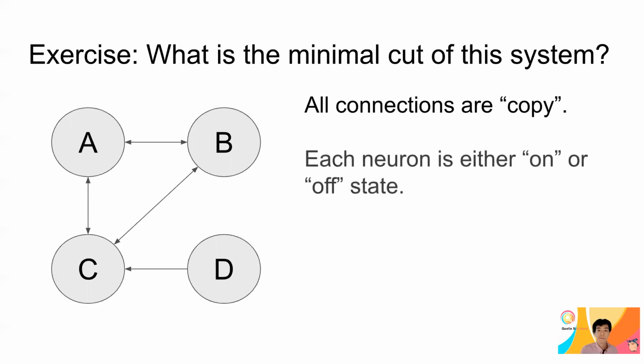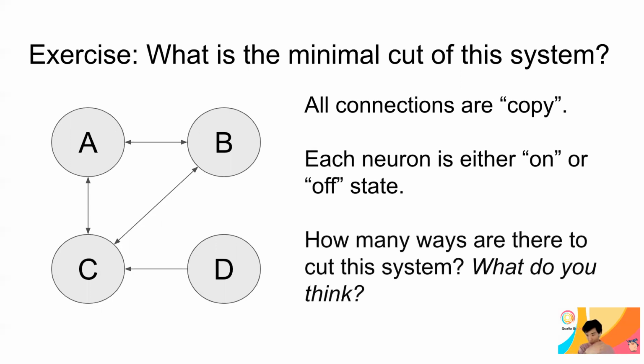And each neuron can take either an on state or an off state, black or white. It's worth emphasizing that it is not in a particular state right now. The first thing you need to think about is how many ways there are to cut this particular network or system. What do you think?